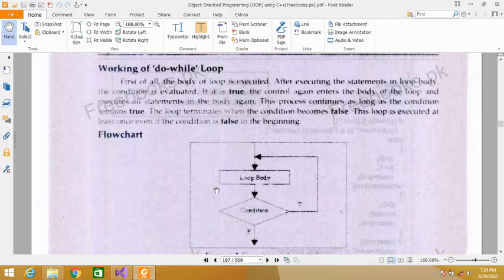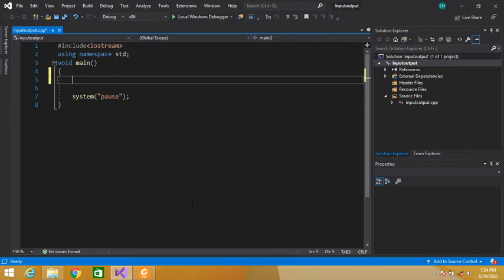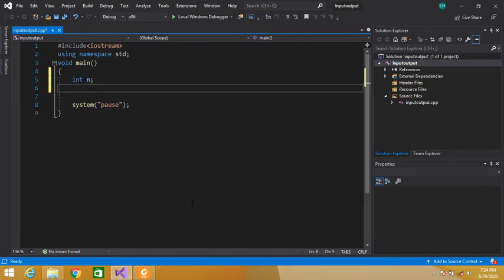So guys, let's take an example for better understanding of the do while loop. Let's suppose we are asked to write a program that prints the counting from 10 to 1. Let's code this program. Int n. Now we have to use do while loop.